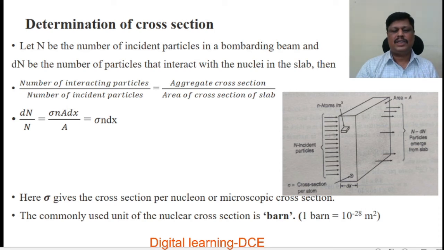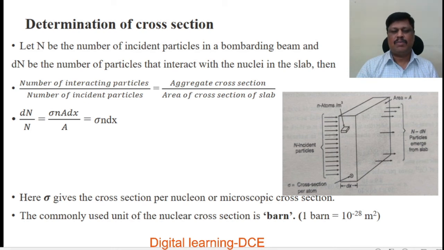We already proved in the last slide that aggregate cross section is equal to sigma n A dx, over A, which is the area of cross section of the slab, represented by capital A. So in this equation, A will cancel, and we get dn by n is equal to sigma n into dx. Here sigma gives the cross section per nucleus, or microscopic cross section.